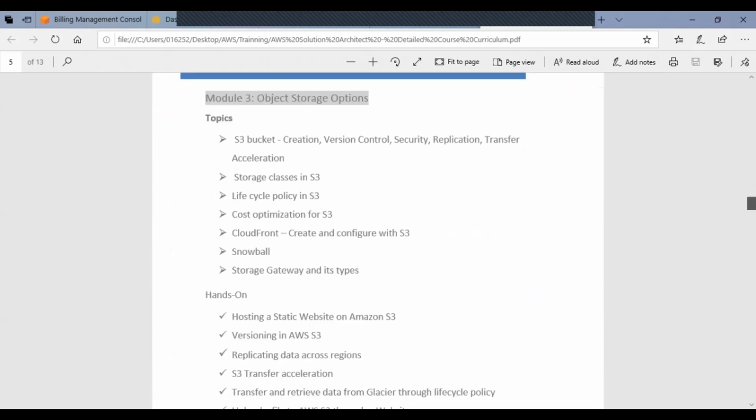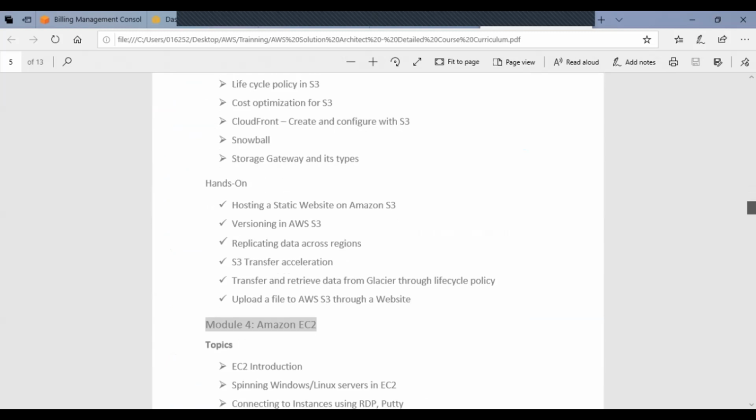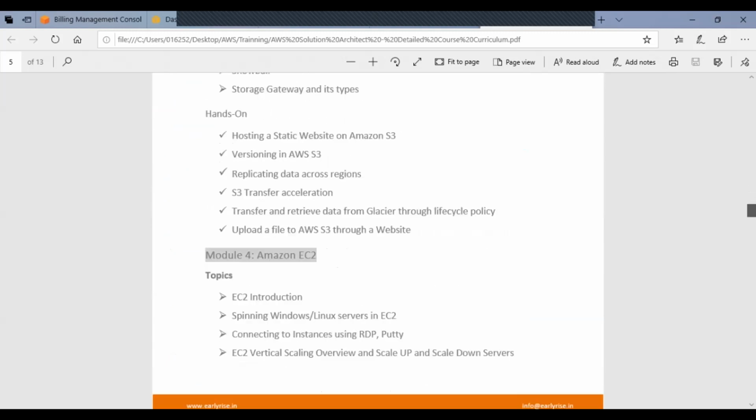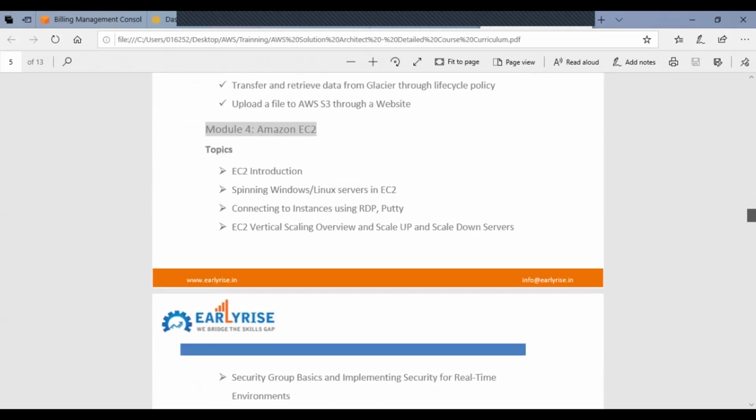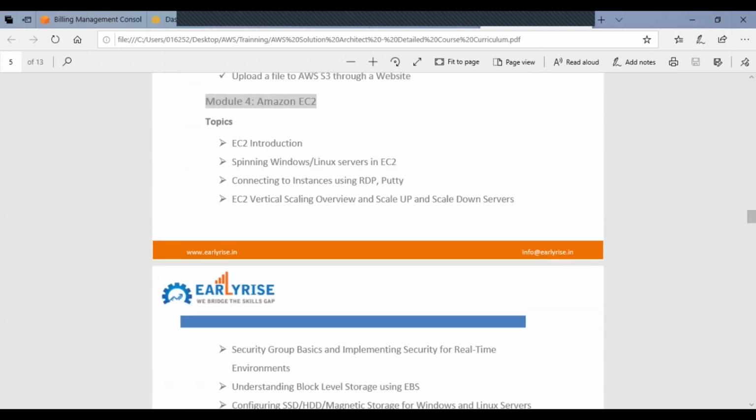And did we go across any other things? No, right? So we talked about EC2 introduction. We talked about the variety of EC2, and spinning a Windows and Linux server in EC2 has been completed by all of you, and you are able to successfully connect to them using the RDP session. Putty we will probably try next class. Meantime, if you find time this evening, if it is exciting you can try on your own. If you're not able to make it, don't worry, I'm there to help you out. And we'll talk about the rest of the components in the subsequent class.